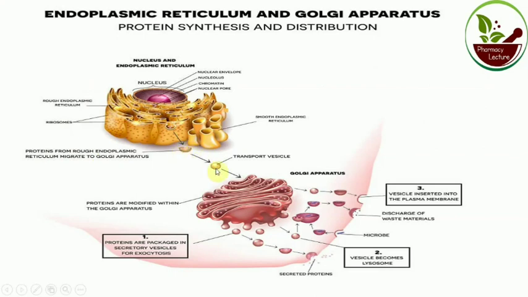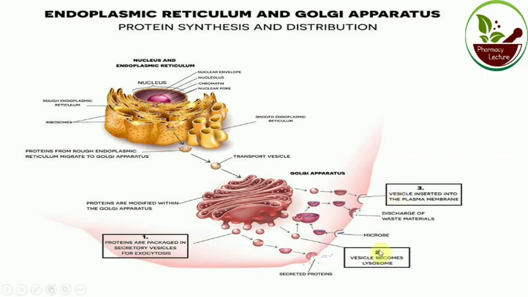Golgi apparatus is the transport vehicle. Proteins are modified within the Golgi apparatus. Number 1 point, in the Golgi apparatus, proteins are packaged in a secretory vesicle for exocytosis. Why is it necessary for packaging? For exocytosis.